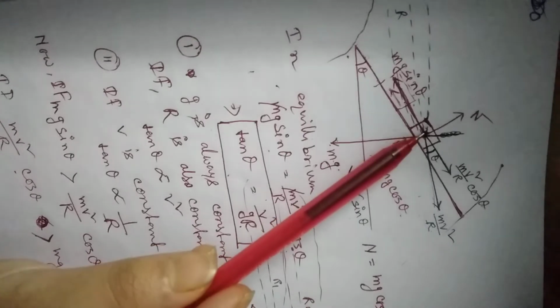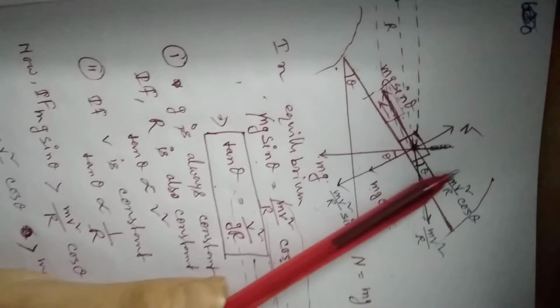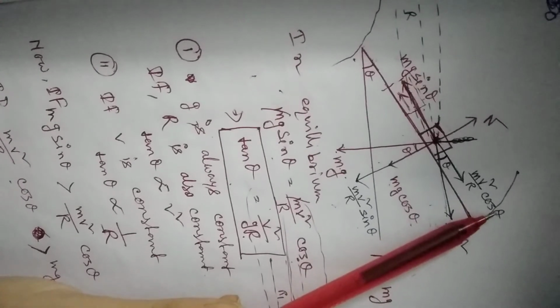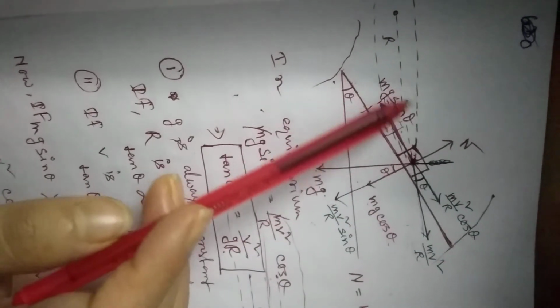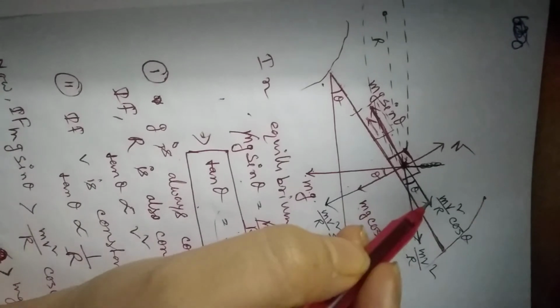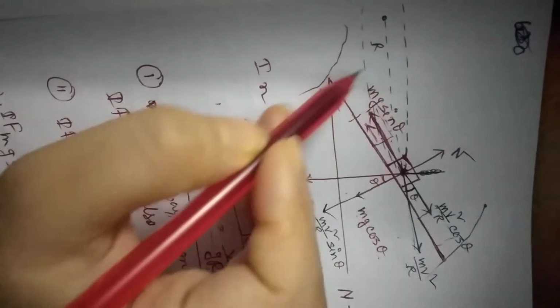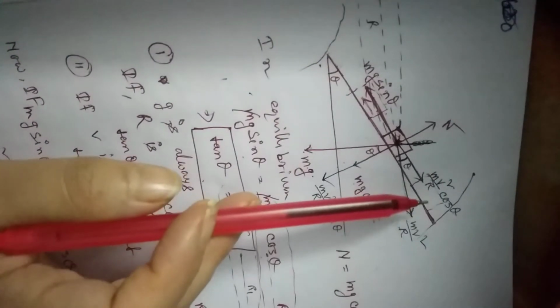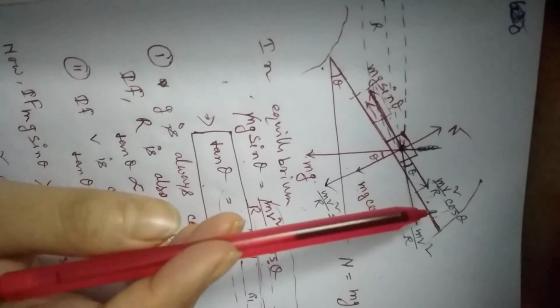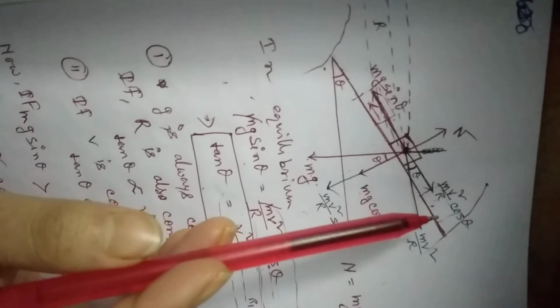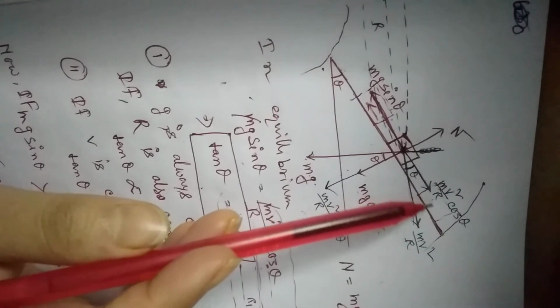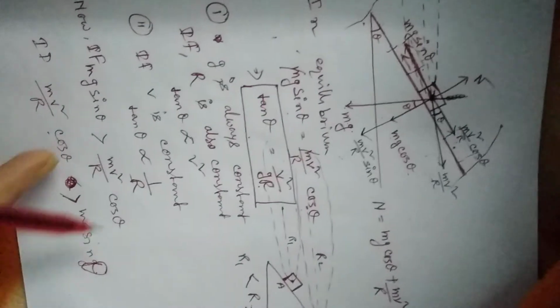So if the vehicle moves along this direction, then this component will decrease, and after some time we can observe this component equal to this component. Suppose this is the position where this component is equal to this component, and then the vehicle is in a steady situation at this point and takes the turn. Okay, so in this condition,